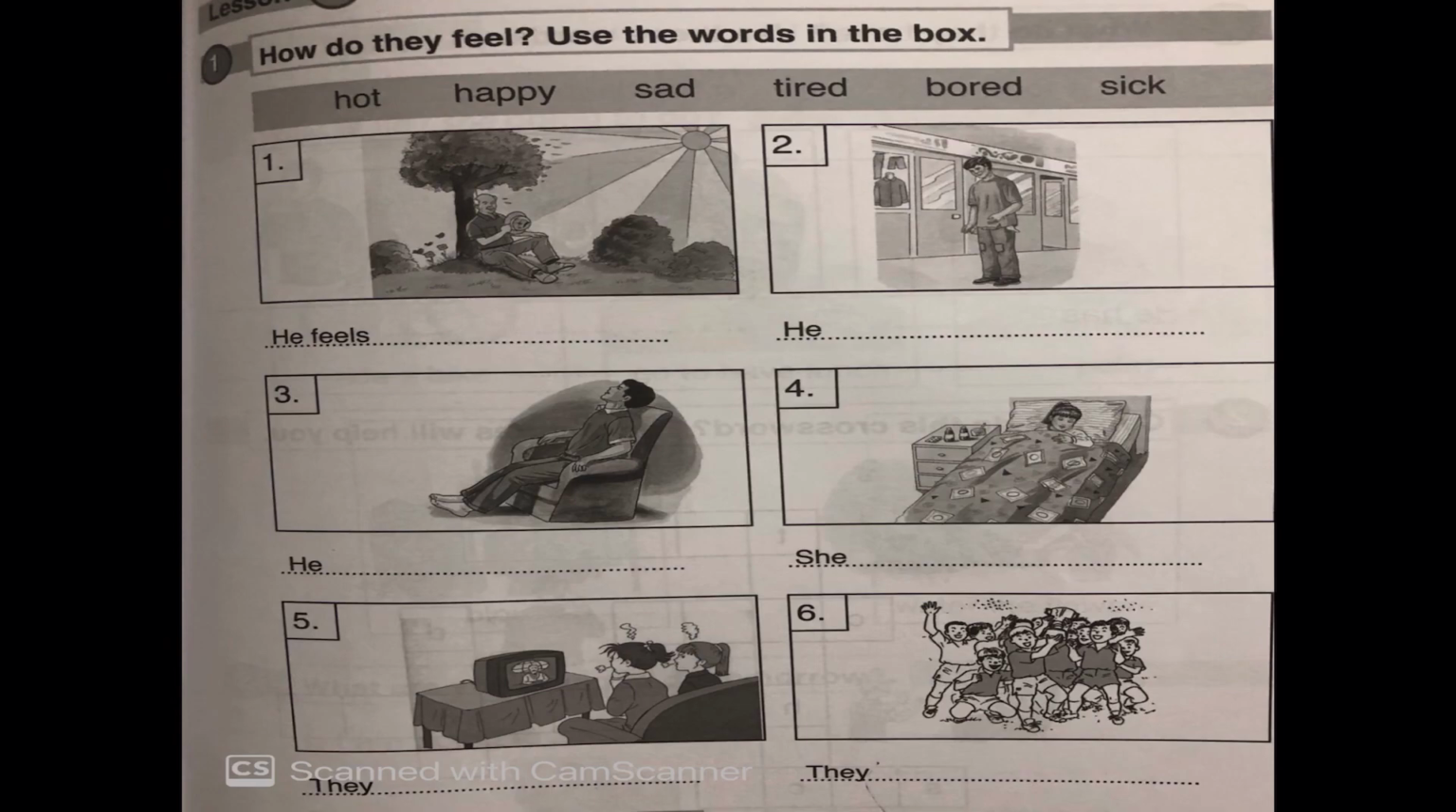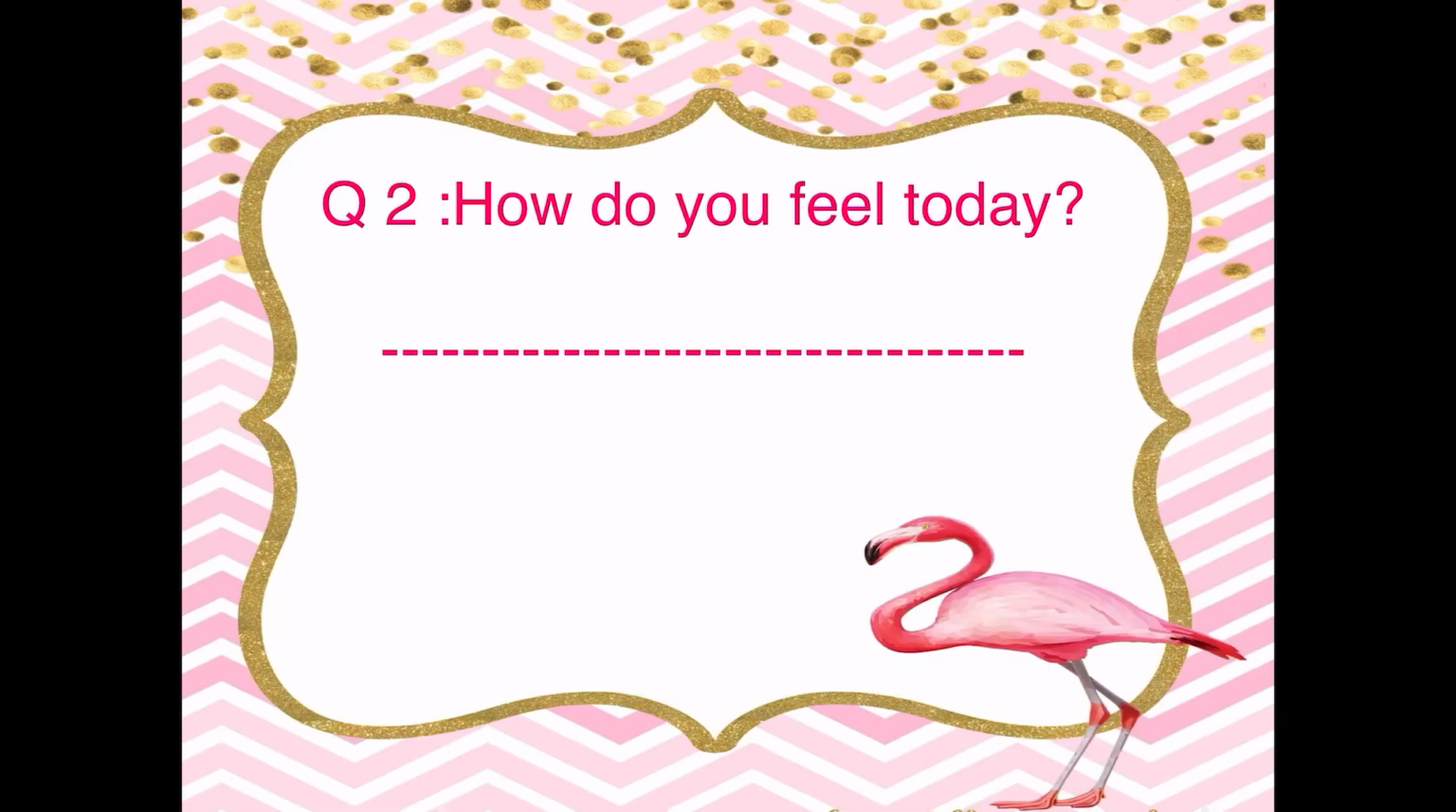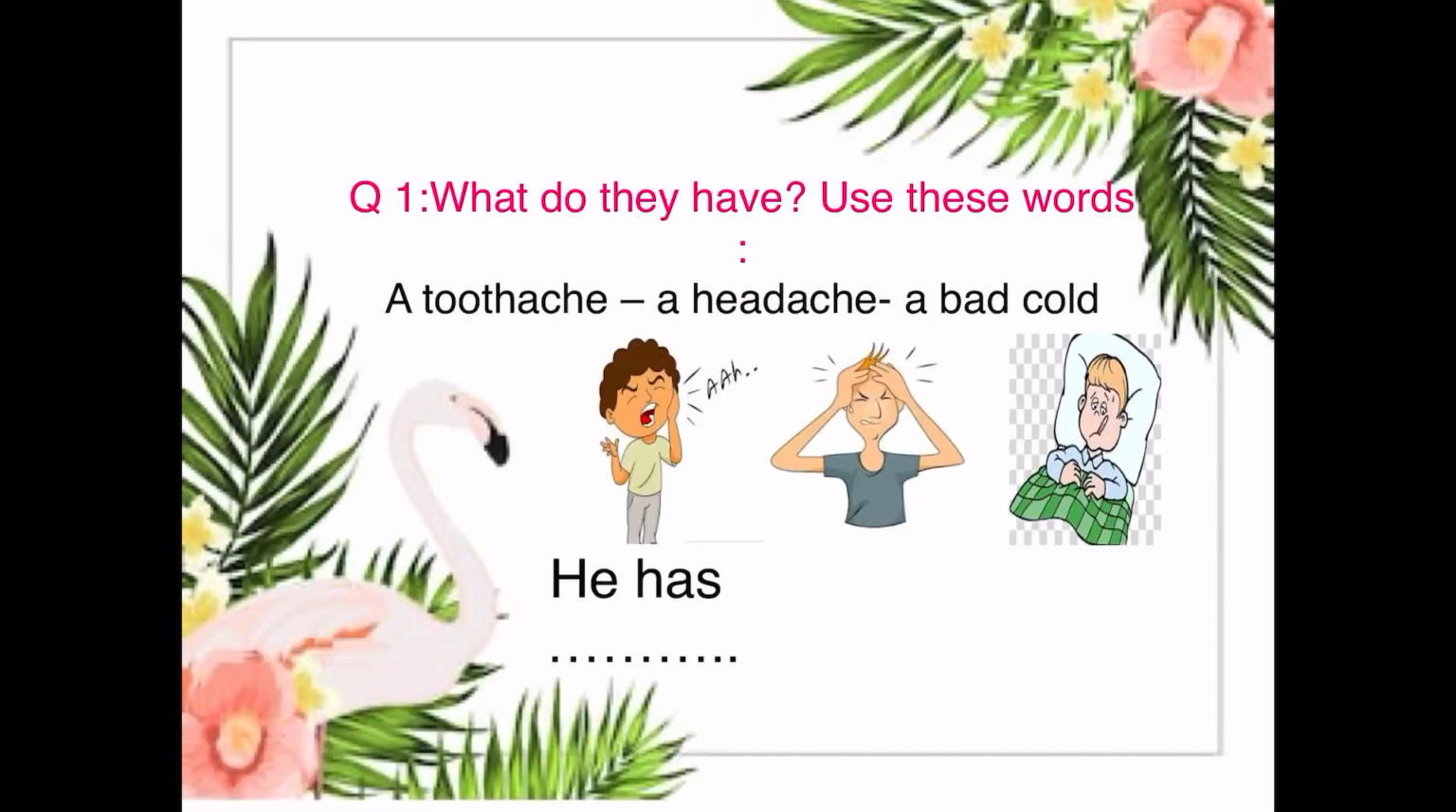Now, let's see the second question here. How do you feel today? You can write, I feel happy today. I feel sad. I feel tired. I feel sick. I feel bored. Okay? Each student can answer this question by herself, depending on how they feel. Now, I feel happy.